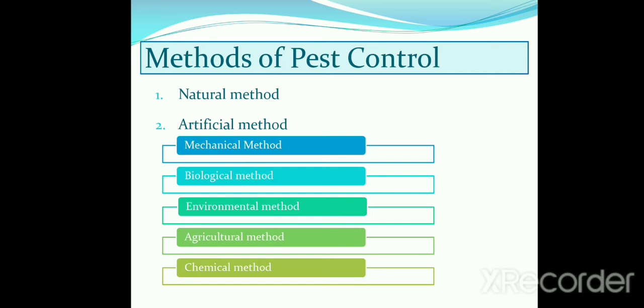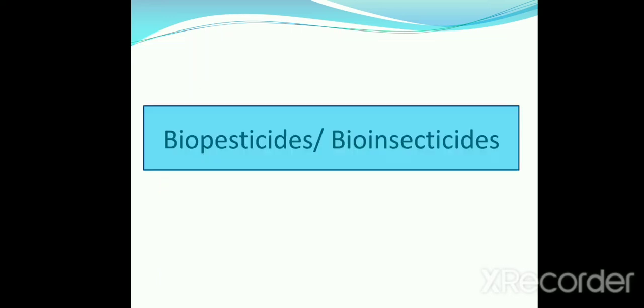First method is the natural method. Second method is the artificial method. The natural method depends on the environmental condition. And there are 5 methods which come under the artificial method. First, mechanical method. Second, biological method. Third, environmental method. Fourth, agriculture method. And fifth, chemical method. In the chemical method, we are using pesticides.